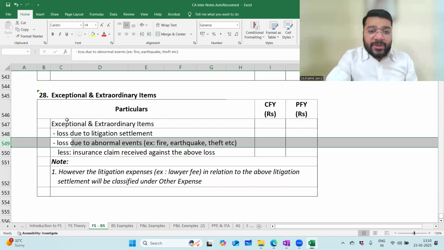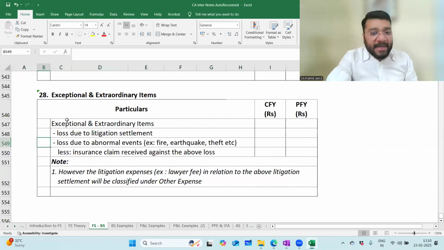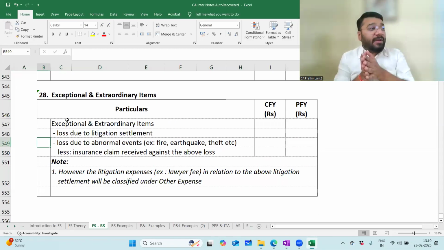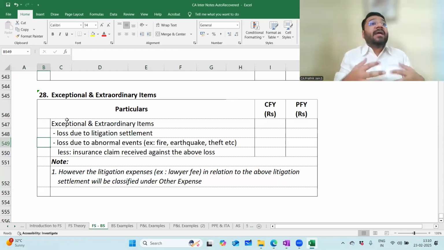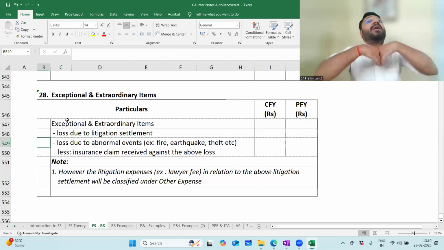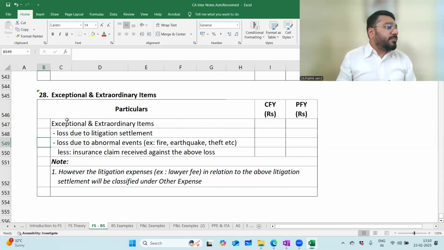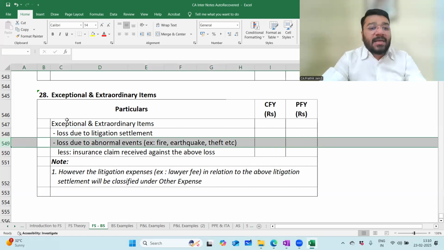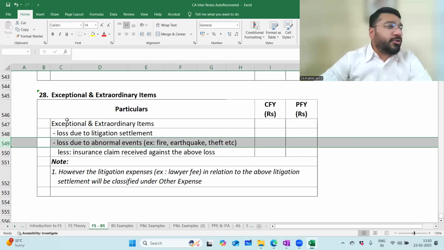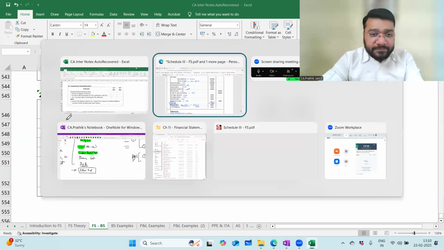But you can ask a question here, sir, how can we control an earthquake? Correct. When I'm saying abnormal event, it is because of negligence. It also means that there's something which is beyond your control also. So earthquake, tsunami is beyond our control. But for fire, theft, a protection mechanism could have been kept in place, but you couldn't do it. So all these are classified as abnormal events. Am I loud and clear? All these are classified as abnormal events to be recorded in the category exceptional and extraordinary items. Am I loud and clear?